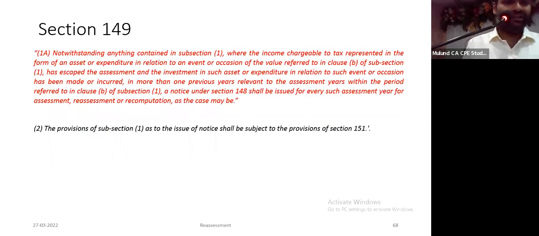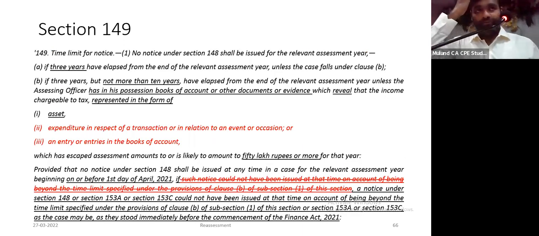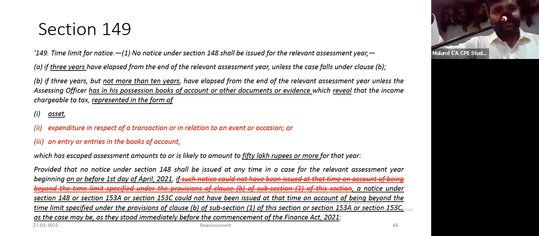This is how it is still 6 years. First proviso to section 149(1): Provided that no notice under section 148 shall be issued at any time in case for a relevant assessment year beginning on or before 1st April 2020. So all assessment years 21-22 and prior assessment years.